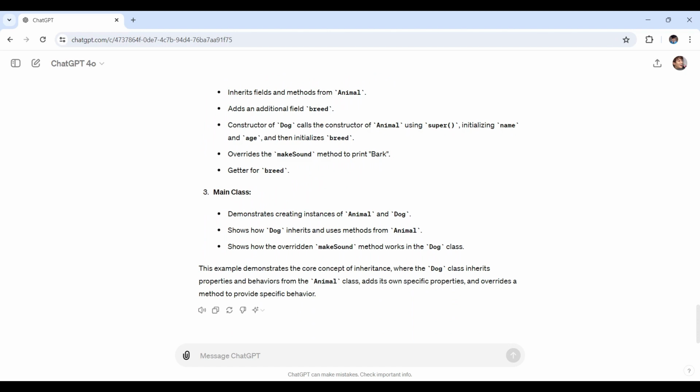Let's do one more example to solidify our understanding. Suppose you want to learn about asynchronous programming in JavaScript. You can ask ChatGPT to explain it and provide a simple example. So what I'll prompt in here in my input would be, explain asynchronous programming in JavaScript with an example. Here we go. With my prompt ready, let's hit send.